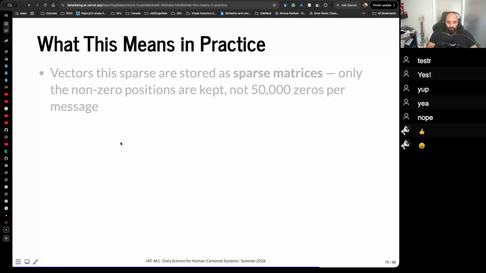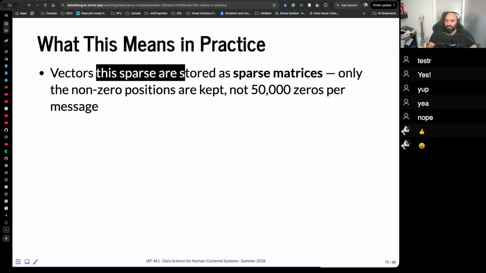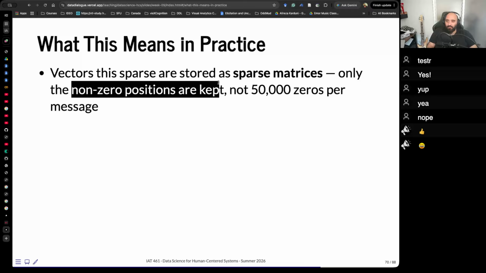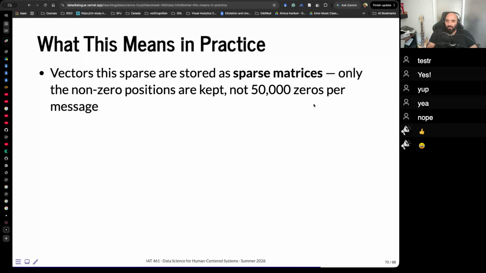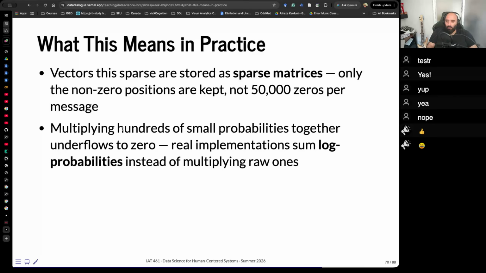What this means in practice is that vectors are stored as sparse matrices. Only the non-zero positions are kept, not 50,000 zeros per message. Multiplying hundreds of small probabilities together in the naive Bayes example underflows to 0. It becomes so small that computers can't deal with it.